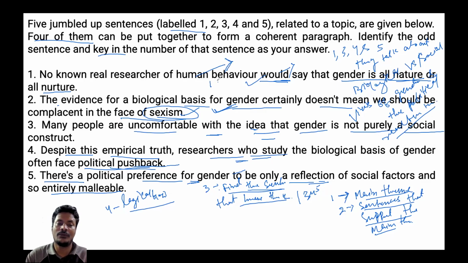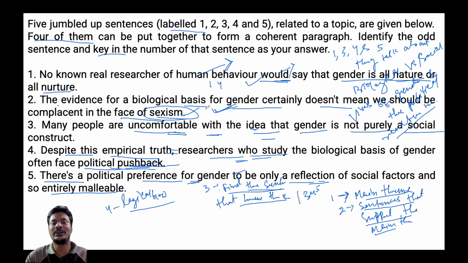Four indicates political pushback. Three states why people push back. And five indicates the political preference behind that belief. So they form a smooth and logical flow. Therefore, sentence two clearly cannot join the chain.